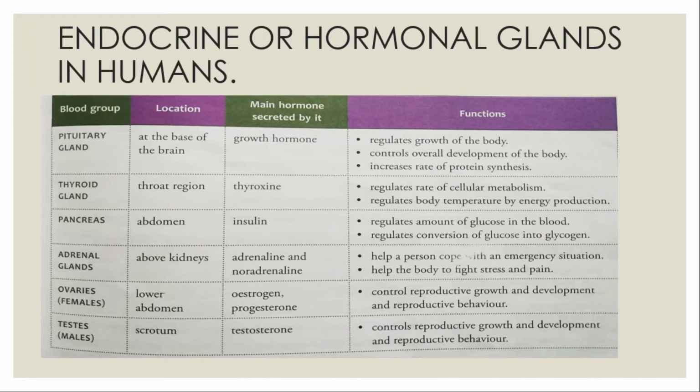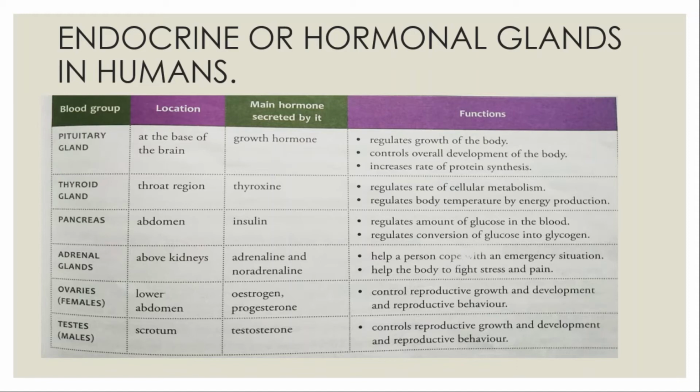You need to remember here that the thyroid gland secretes two hormones, thyroxine and calcitonin. The thyroxine controls the speed of cellular metabolism and the rate at which oxygen is consumed and energy is produced. It also regulates the body temperature, as I told you, by producing energy.